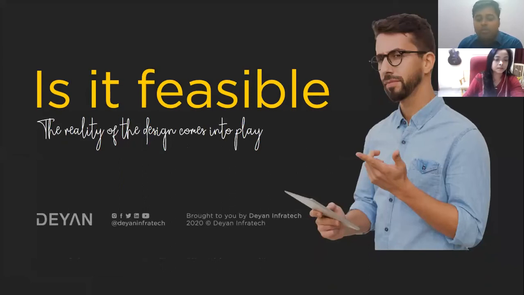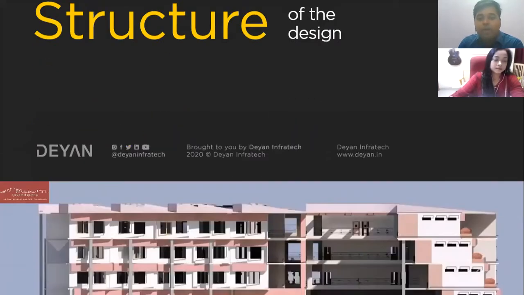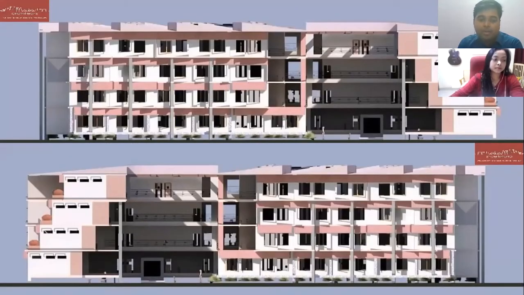So how does this happen? First, as an engineer, I need to study the structure of the design. That means what design features ma'am or the architect has considered, what design concept has been used, what the different design elements are, like whether she wants a special kind of cantilever part, some kind of columnless structures, or whether there is a need for a separate kind of footing, and all those things. Those are the things I am more concerned about. And while I'm talking about this, I observe the elevation, and there are some things which I would like to suggest in the later slides.